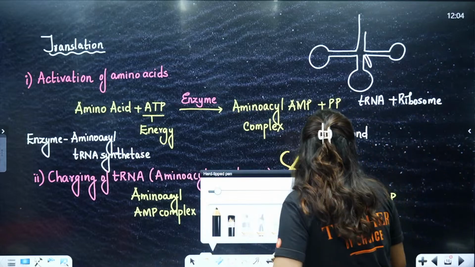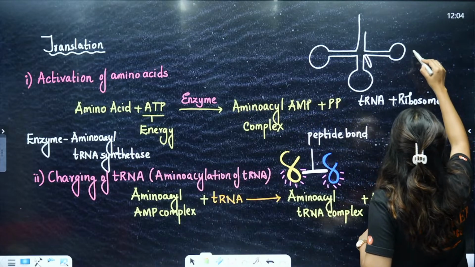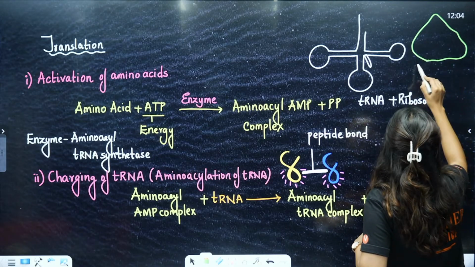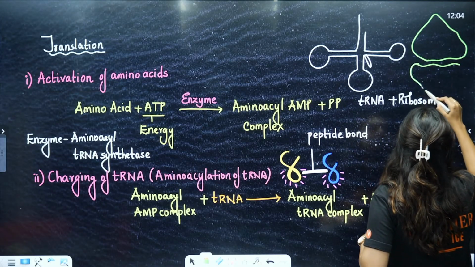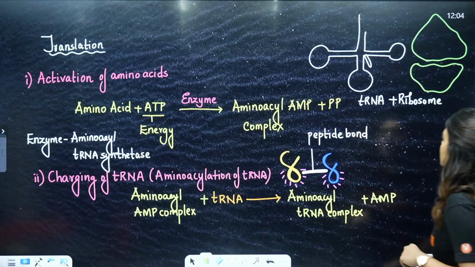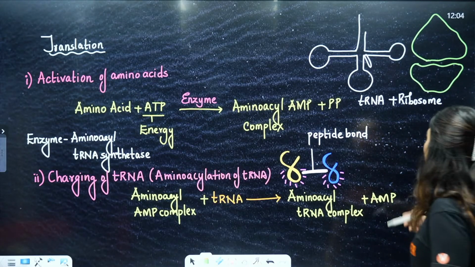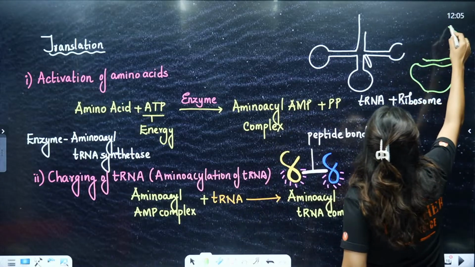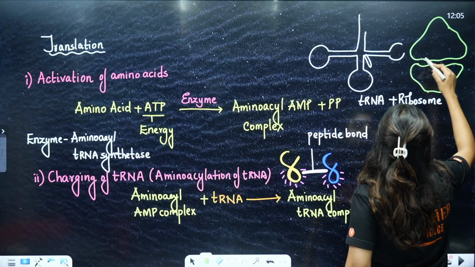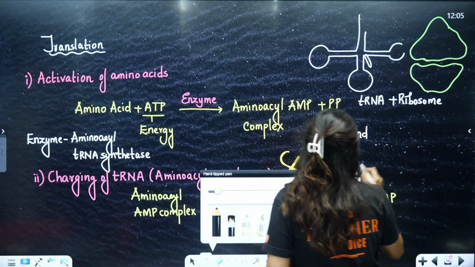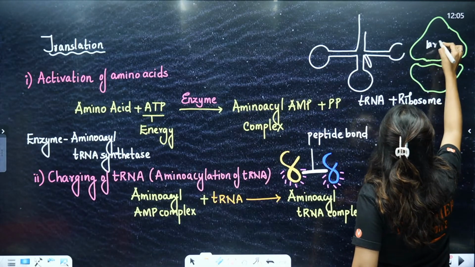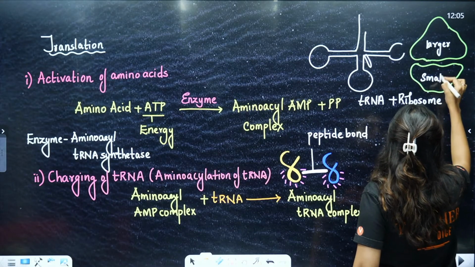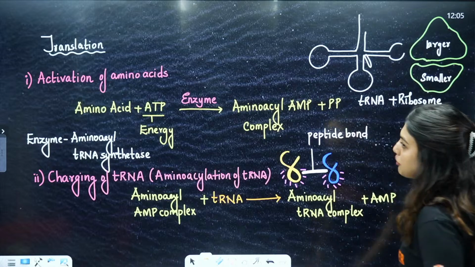So look here, we are going to take the help of a ribosome, which has a larger subunit and a smaller subunit. One larger subunit and one smaller subunit. This is the larger one, and this is the smaller one. In prokaryotes, it will be 70S, so it will be 50S and 30S.